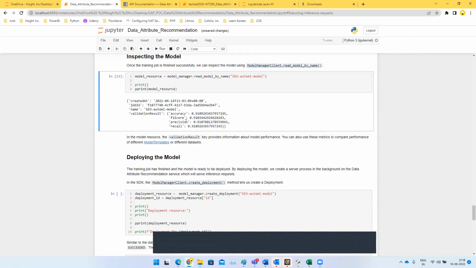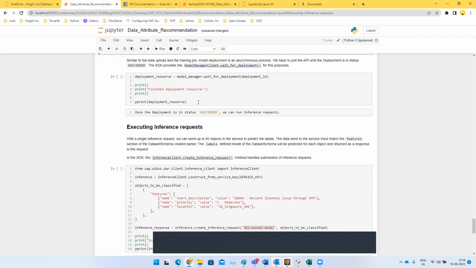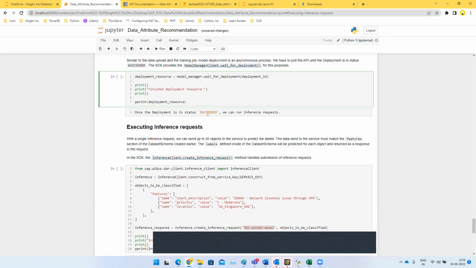Once the model has been inspected and you're satisfied with the accuracy, we have to deploy the model. We will be deploying the model using the model name. I have already deployed this model, so I would be getting an error. But once you run this script to deploy the model, you will be getting a status, either succeeded or failed. If it is failed, it means that the model has already been deployed, but if it is succeeded, then the model has been deployed.